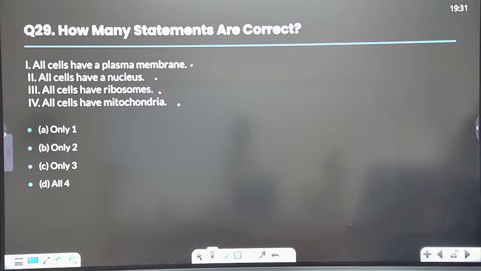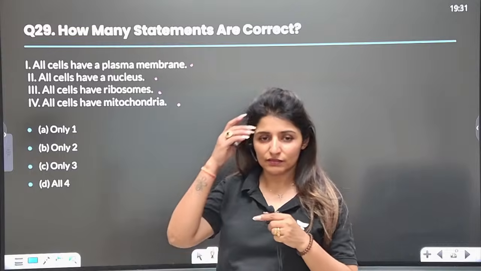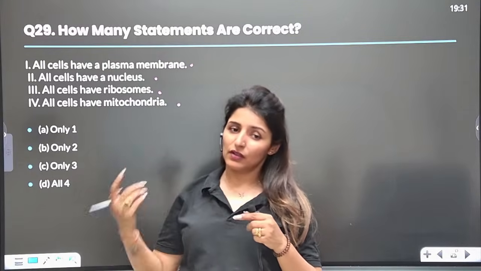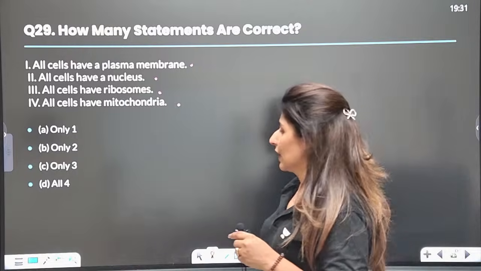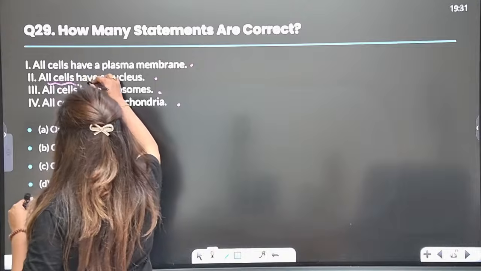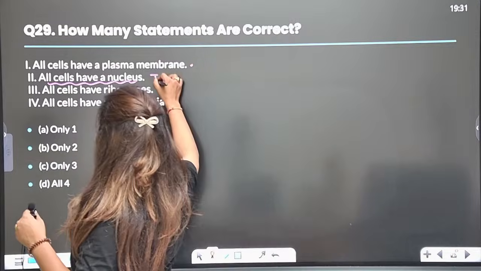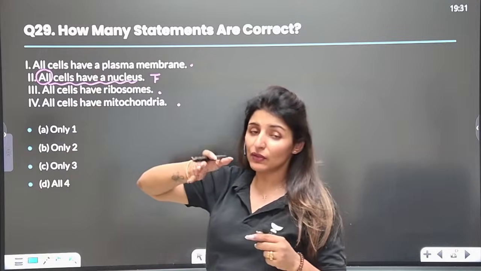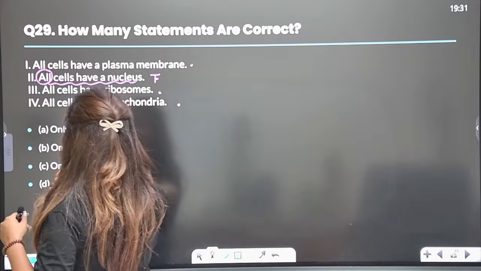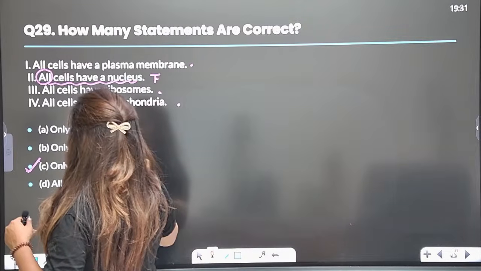Most of you are saying only 2. Some of you are saying C. No one is saying all the 4. Really? Not all the 4? Are you sure? Guys, in such questions, all cells have nucleus, so we will not take it as a true statement. That is a wrong statement because we do have exceptions. So answer would be only 3. Which ones? 1, 3 and 4.